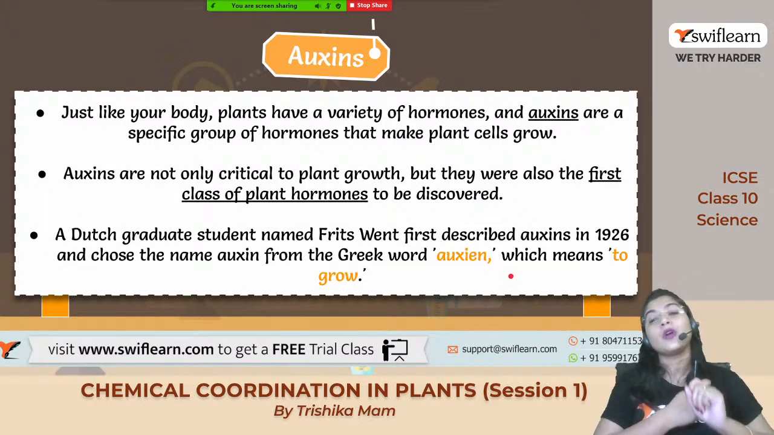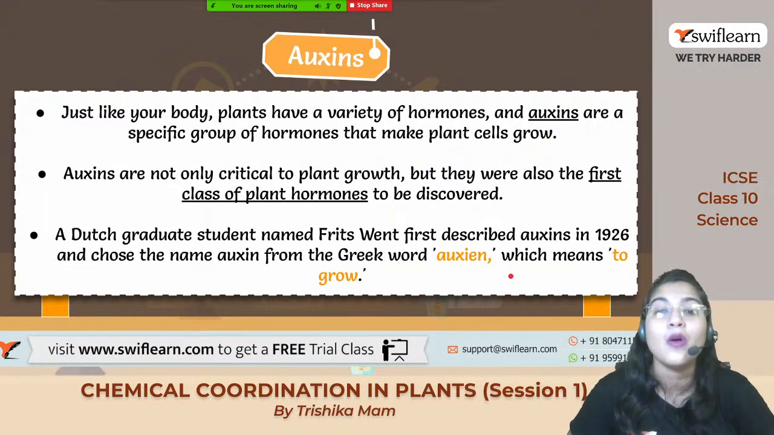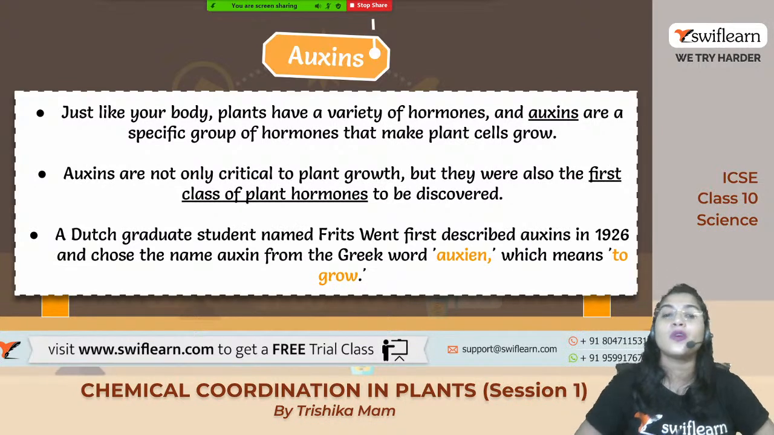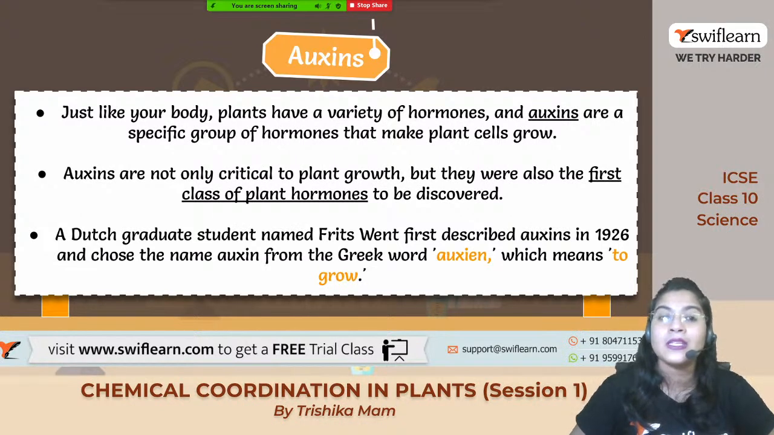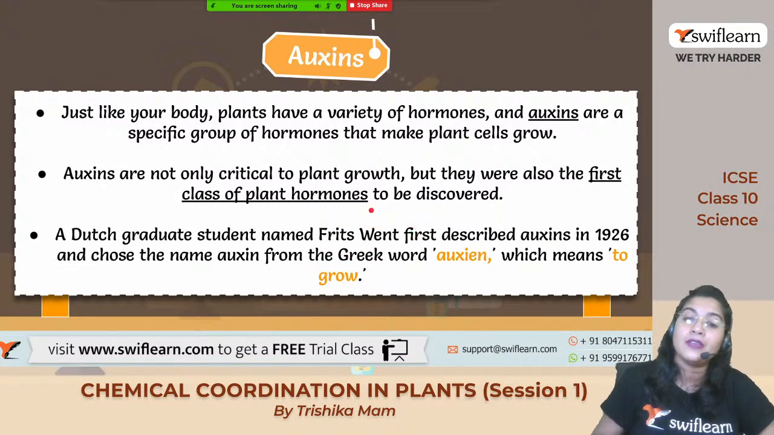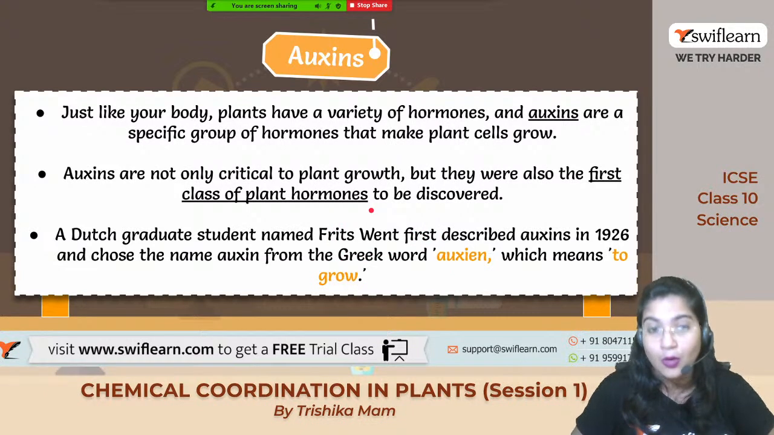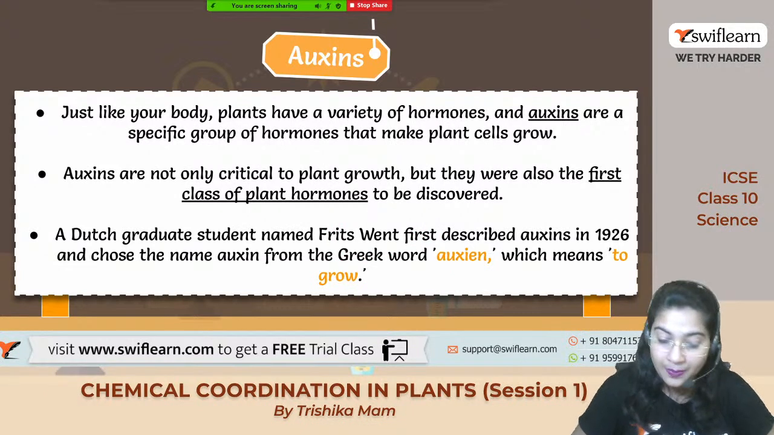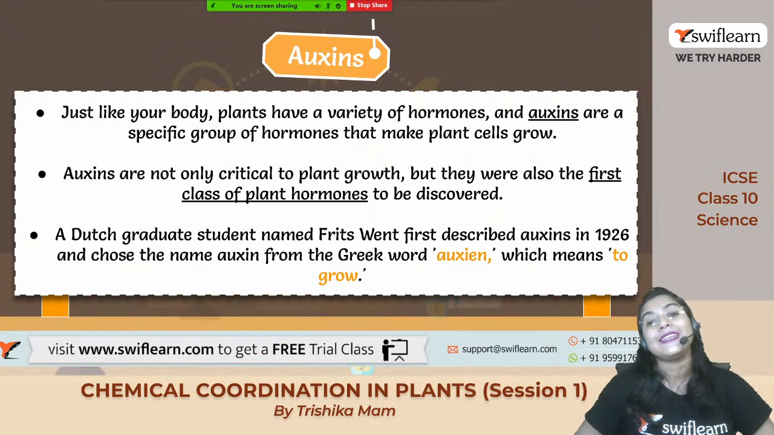The first hormone we will study over here is auxin. This auxin is a typical type of hormone which helps in the growth and development of the plant body. Who discovered it? It was first discovered by Fritz Went. He first described the presence of auxin within the plant body in 1926.